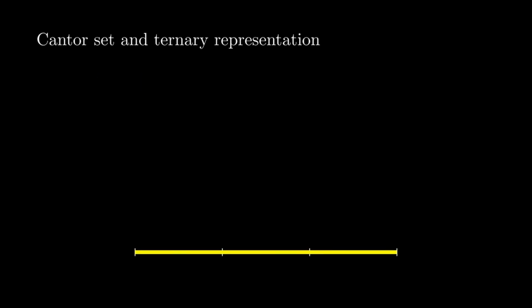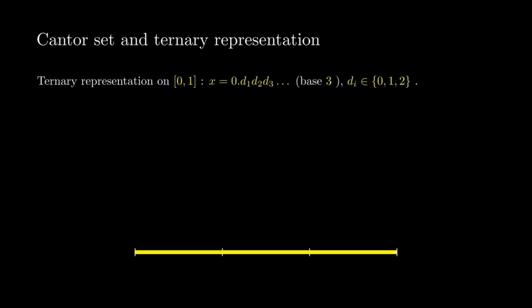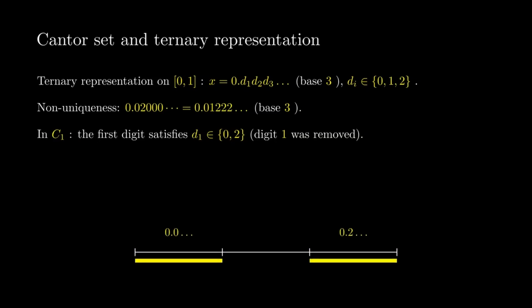We now show that the Cantor set has the same cardinality as the real line. In base 3, every x in the interval from 0 to 1 can be written as x equals 0 point followed by ternary digits, each digit being 0, 1, or 2. Terminating ternary expansions are not unique. For example, 0.020000 and so on equals 0.012222 and so on.